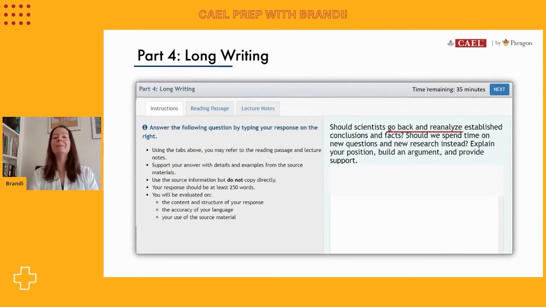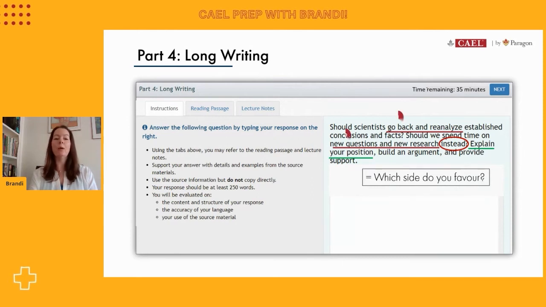And here's the question we've been looking at. The question says, should scientists go back and reanalyze established conclusions and facts, or should we spend time on new questions and new research instead? So the first part of this question asks us to explain your position. This means that we have to select one of the two positions that the question demonstrates. We've been writing this essay all about position 1, which is the importance of returning to the past theories to reanalyze those.